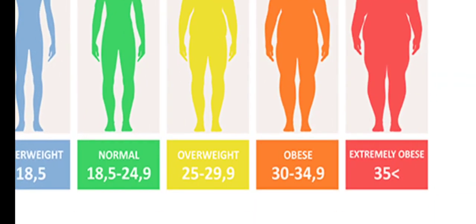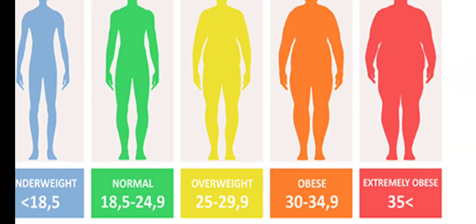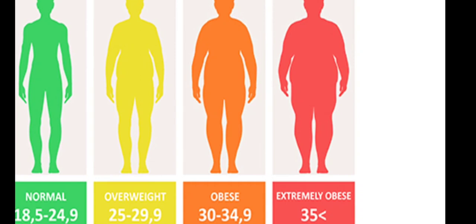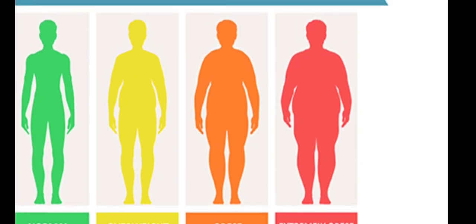Okay, now if the person has a BMI of about 30 to 34.9, then we say that the person is obese. Okay, and if the BMI is more than 35 or more than 34.9, then we say that the person is extremely obese. So every person must know his BMI in order to judge whether he or she is underweight, normal, overweight, obese, or extremely obese.